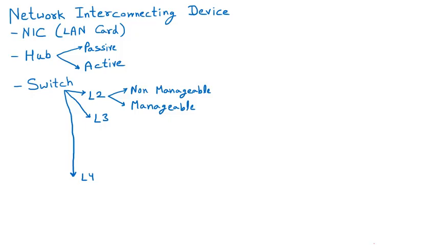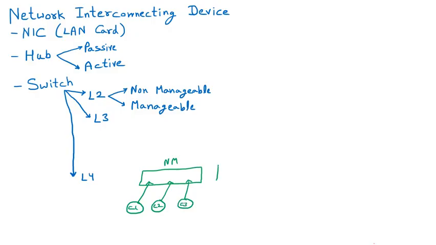Let us suppose I'm taking one switch. That switch I am saying is non-manageable. Let us suppose three computers are there. I am assuming that this is the lab computer.